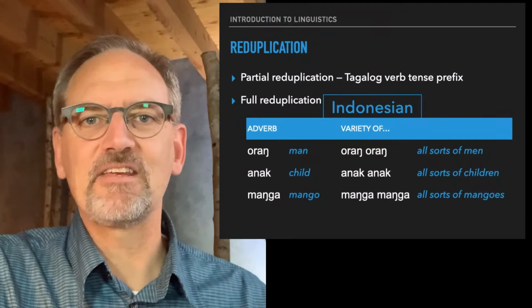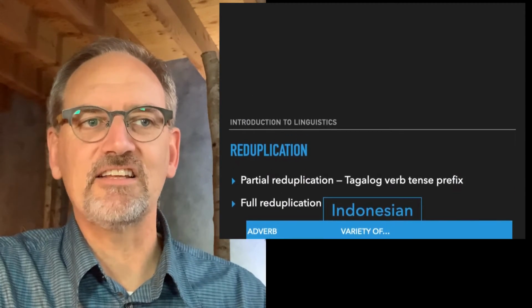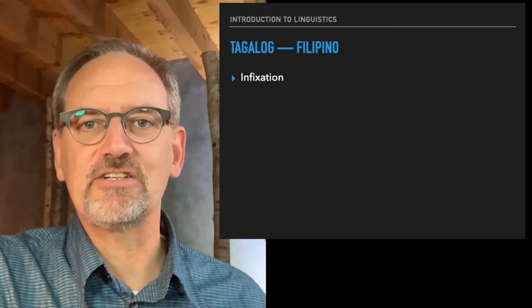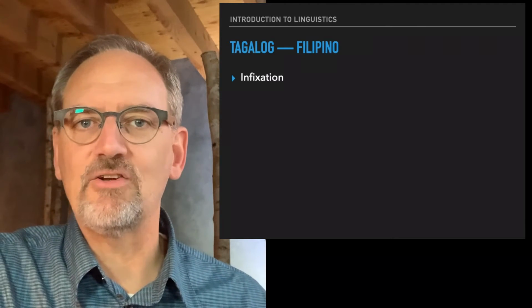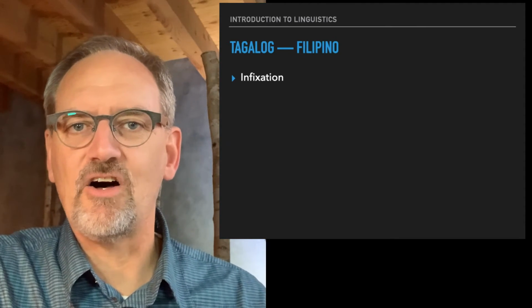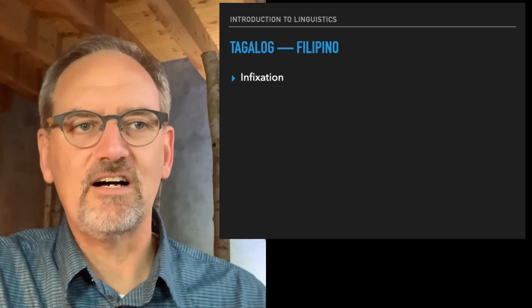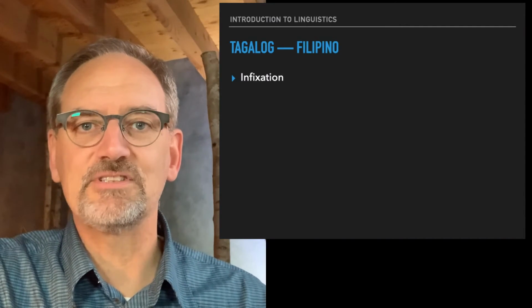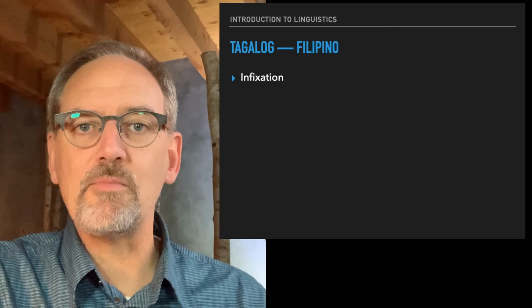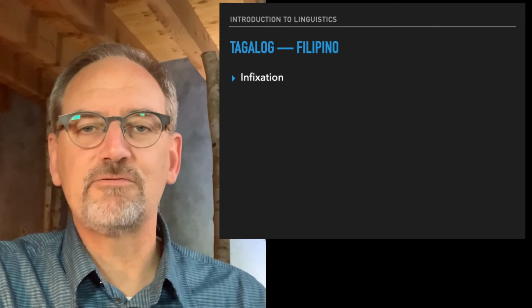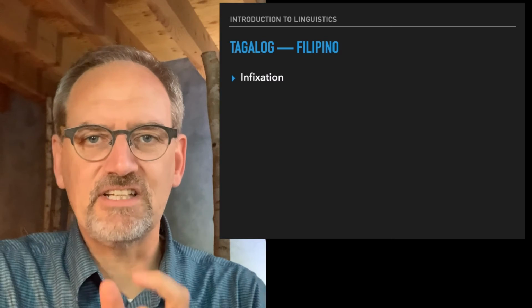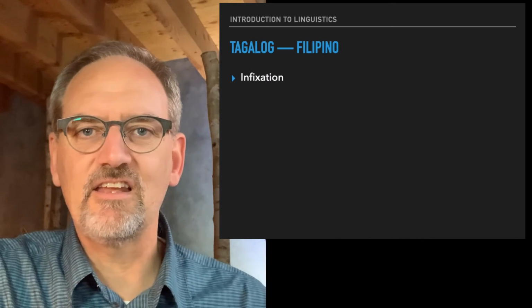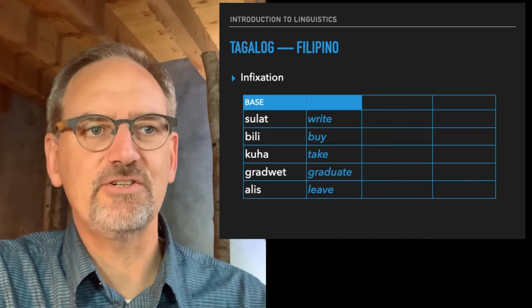Okay. Now let's go back to Tagalog to look at another characteristic of morphology. We saw this before in Ilocano, and Tagalog, also spoken in the Philippines, also exhibits examples of infixation. Remember, infixation is a form of affixation where the morpheme, the affix, is inserted within the base it attaches to.